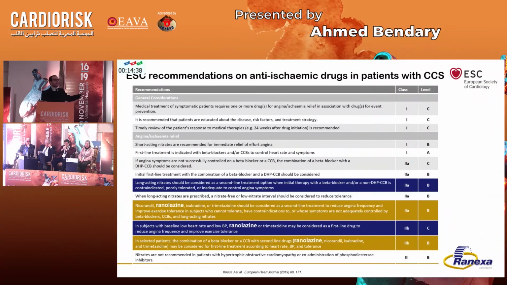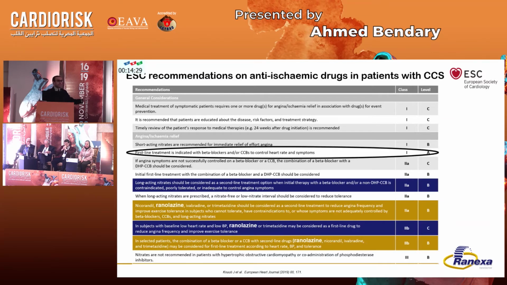This is what the guidelines say. This table speaks about the different ischemic drugs that could be used in patients with chronic coronary syndrome, again and again. The first line therapy in those patients should remain beta blockers and or calcium channel blockers. You can use them in combination. If the patient is still symptomatic, you have to use one of those medications, nicorandil, ranolazine, ivabradine, trimetazidine. But I'd like to stop here and stress some important facts.